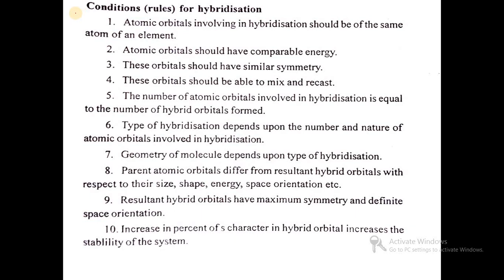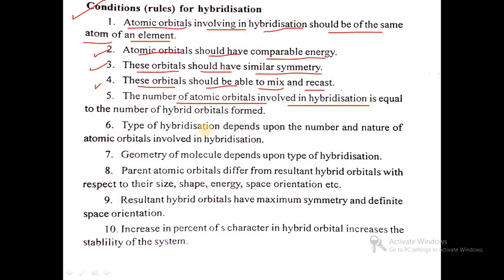Then the most important question: what are the conditions for hybridization? First condition, atomic orbitals involved in hybridization should be of the same atom of an element. Second, atomic orbitals should have comparable energy. Third, these orbitals should have similar symmetry. Fourth, these orbitals should be able to mix and recast or rearrange. Then the number of atomic orbitals involved in hybridization is equal to the number of hybrid orbitals formed.